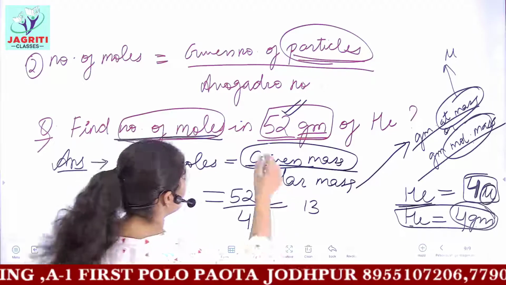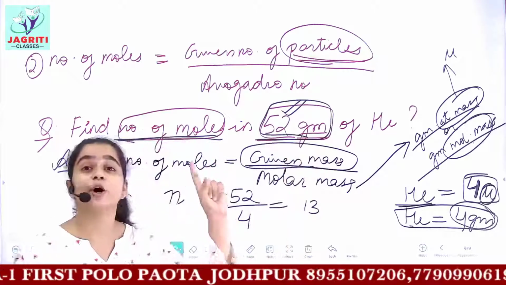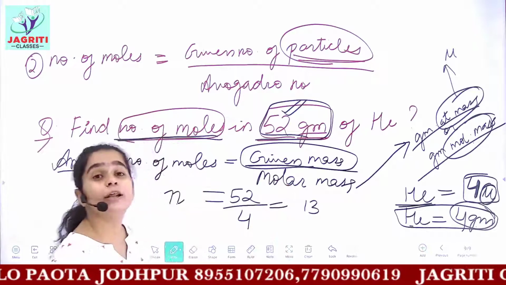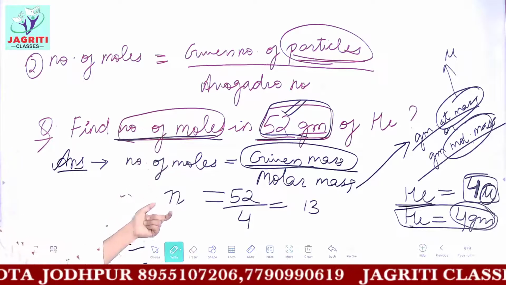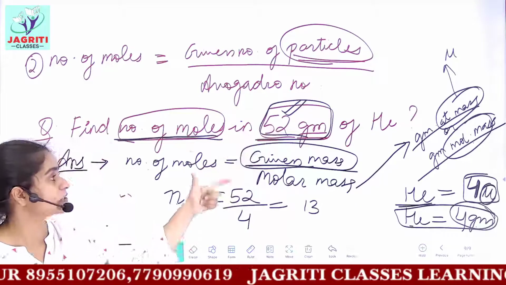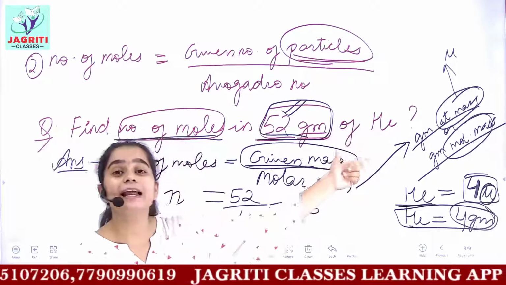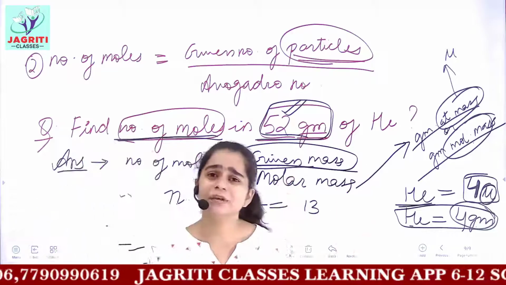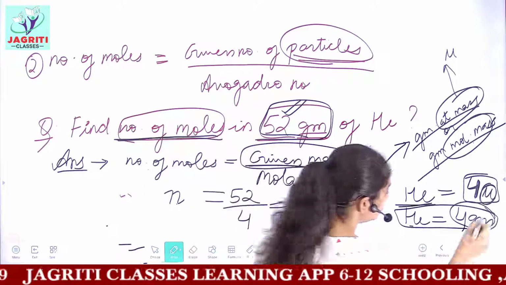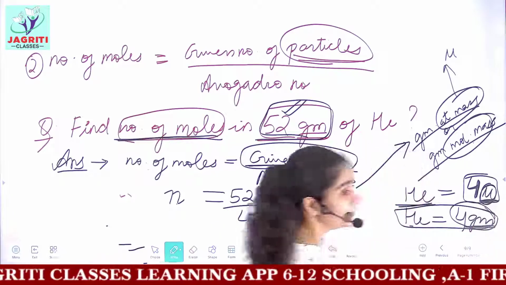Here, as we were given the mass, we use the first formula. Number of moles will be equal to given mass upon molar mass. This you have to find. Given mass is given in the question, that is 52 grams. And the molar mass, how do we calculate molar mass? Molar mass means the same as atomic and molecular mass. Just replace the unit U with the unit grams.